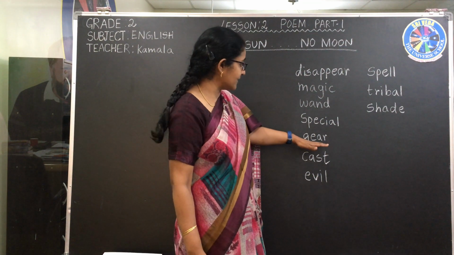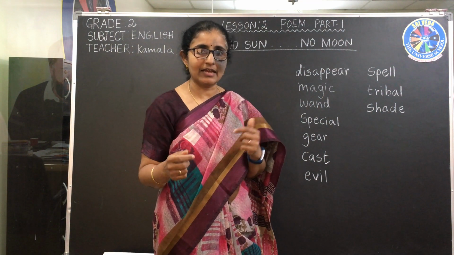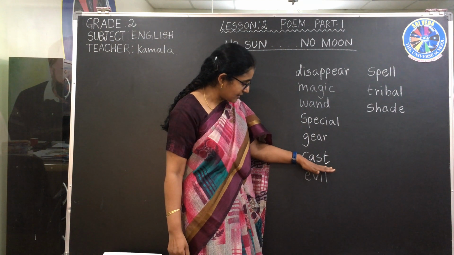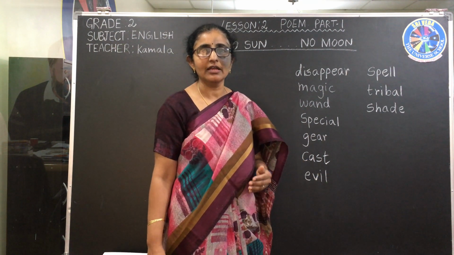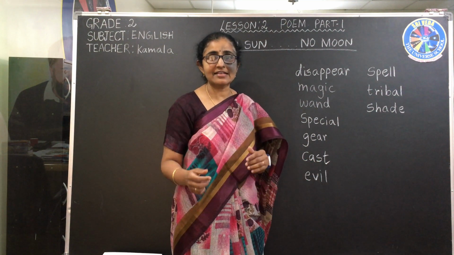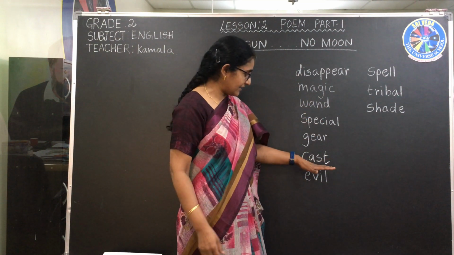Like that, it's something special. Gear means something special to change the reality. Next, cast. Usually cast has different meanings, but according to your book it is some saying, means I say something to change it, that is cast.